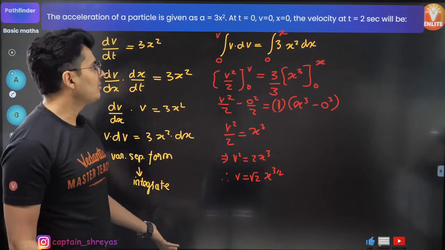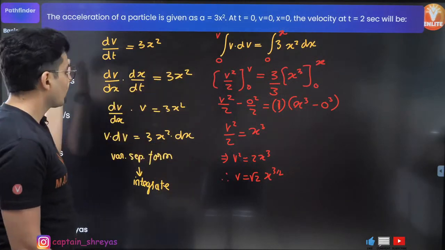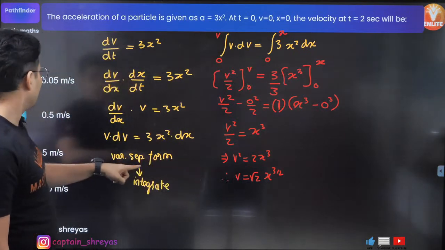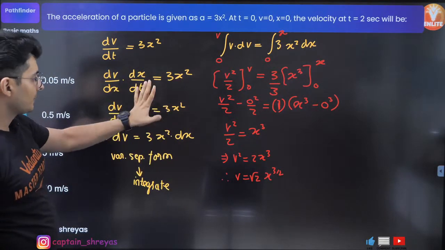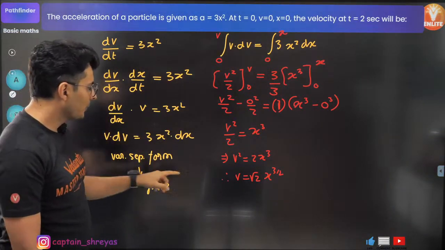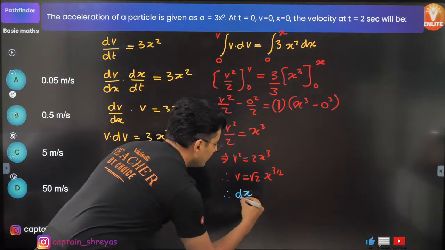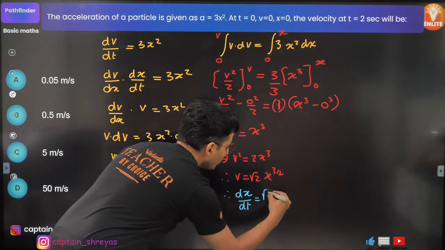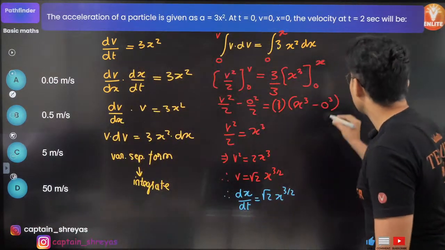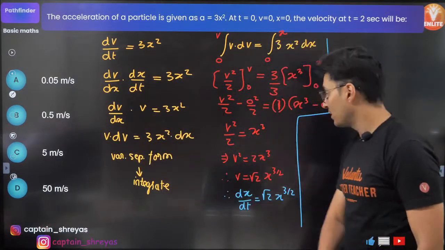But still I'm not satisfied, because what I have to find, when time is this much, how much is the velocity? Okay, so I think I need to again differentiate this. So I think I will just do this part now. Velocity is dx by dt. This will be root 2 times x raised to 3 by 2. Correct? Rearrange.